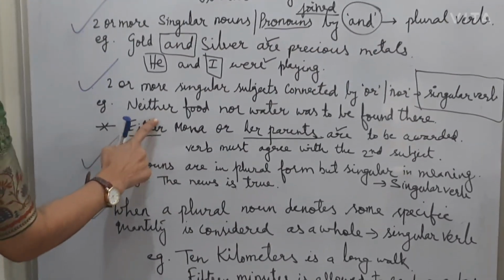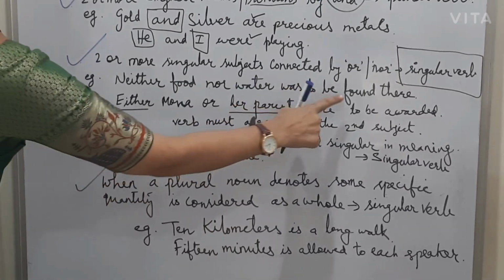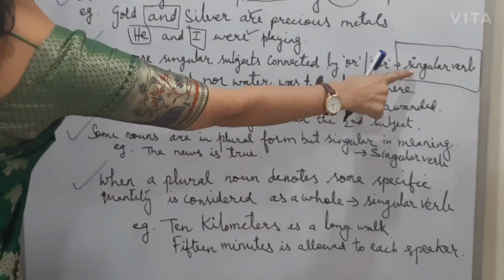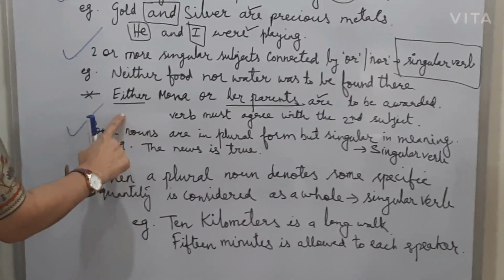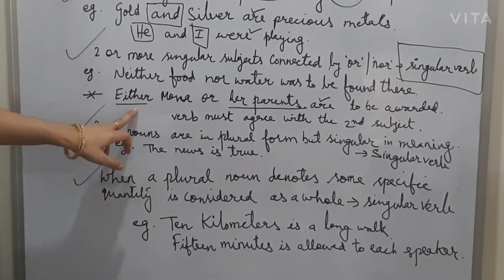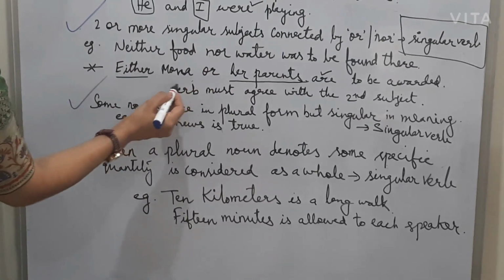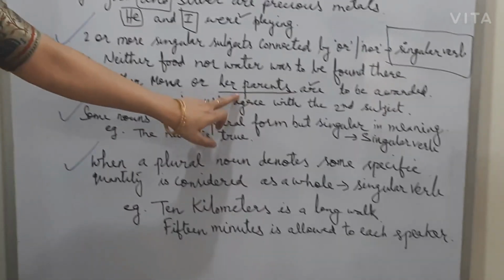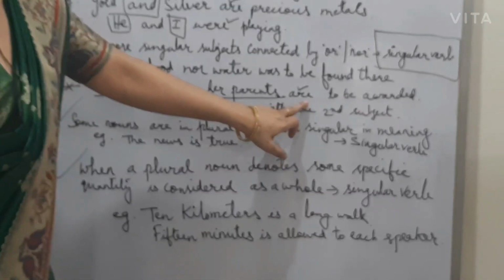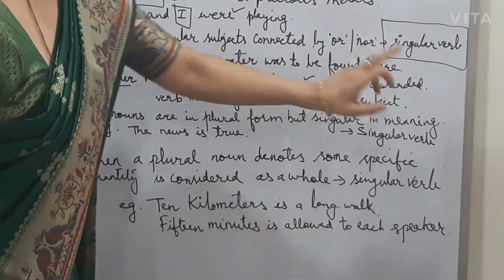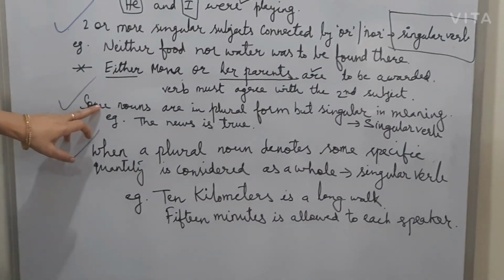Same way here, neither food nor water was to be found there. Here we have used a singular verb. But in the very next sentence, this is a special situation where Mona is singular, but here her parents. So here we have to use are to be avoided. Now moving on to the next.